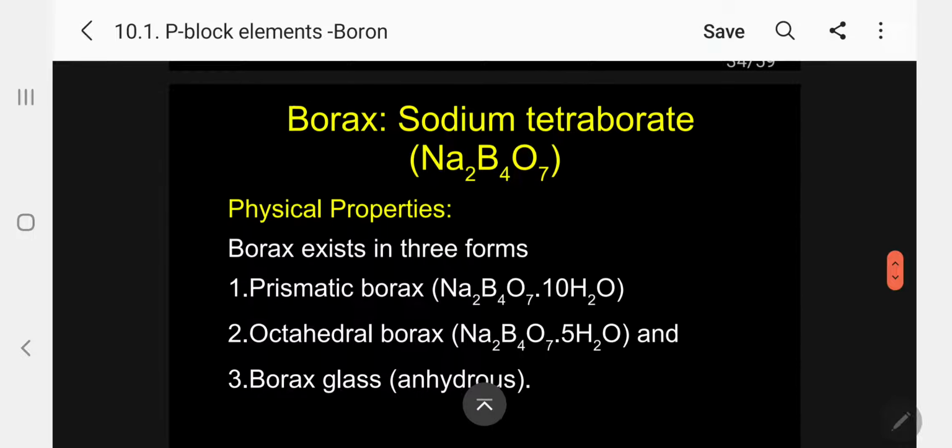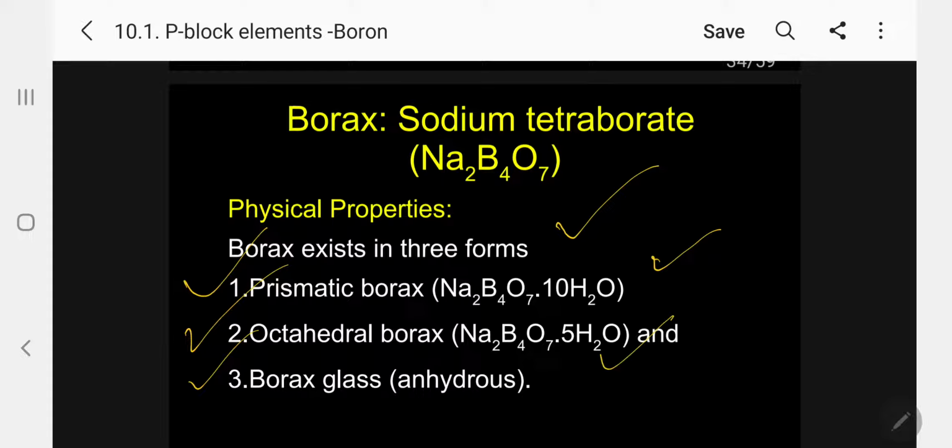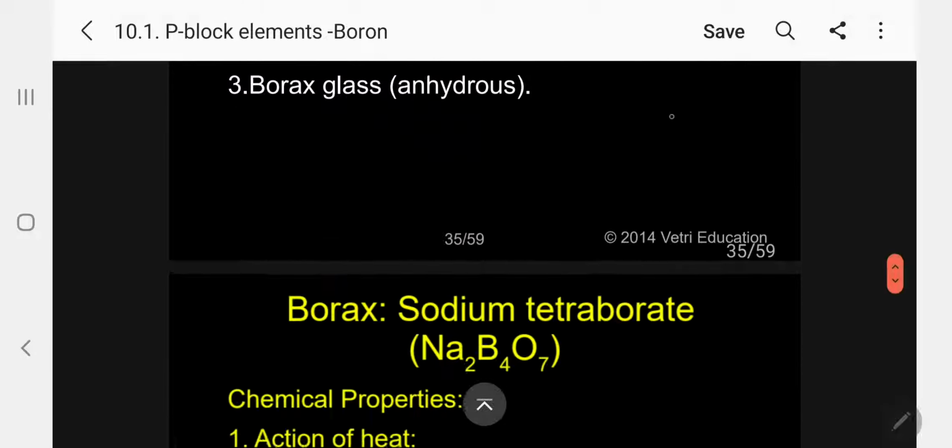Coming to physical properties, borax exists in three forms: prismatic borax, octahedral borax, and borax glass. Prismatic borax is Na2B4O7·10H2O. Octahedral borax is Na2B4O7·5H2O, just half. And borax glass is anhydrous, without any water molecule. All the glass that we use in the laboratory for heating is borax glass, so we can heat at any high temperature without breaking.